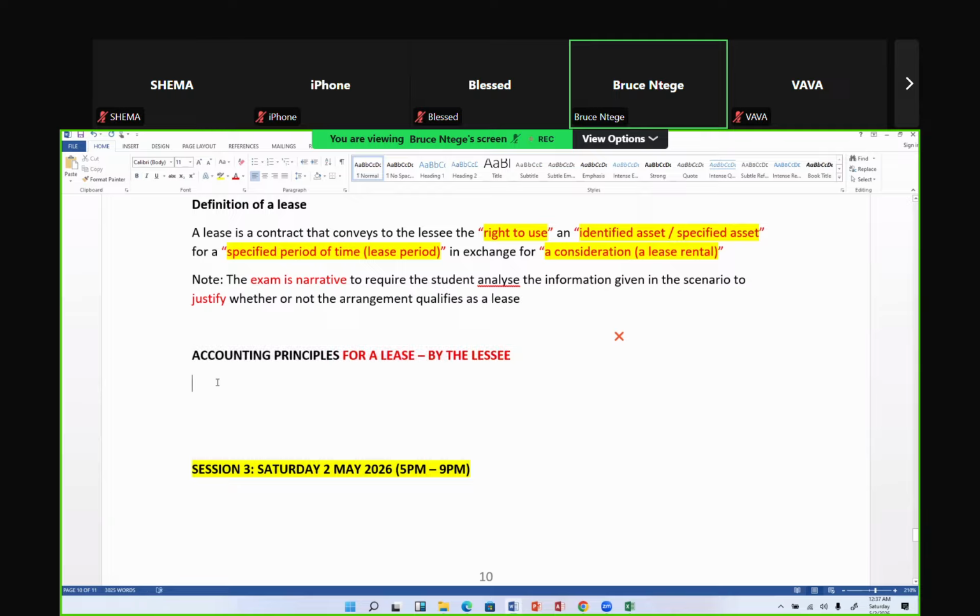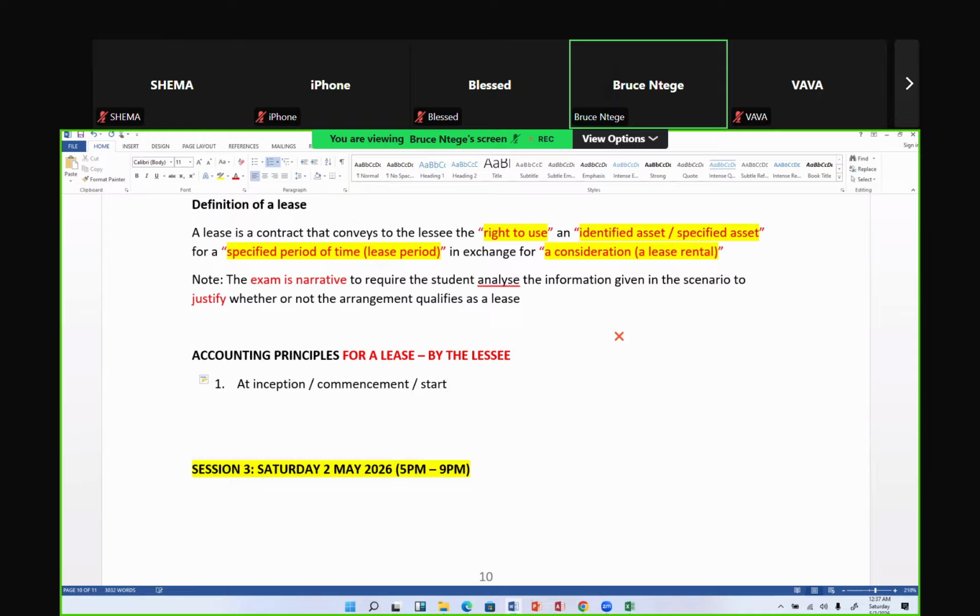Okay. Please take note that everyone talk about accounting by the lessee. Ideally, you're going to have just not so many. Let's say there will be about 5 to 7 principles for you to take note of. So principle number 1 is that at the start of the lease, the lessee must recognize both the lease obligation and the lease asset or the right of use asset. At inception, that word inception is what they call commencement, or call the start.